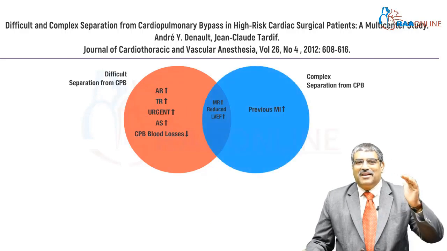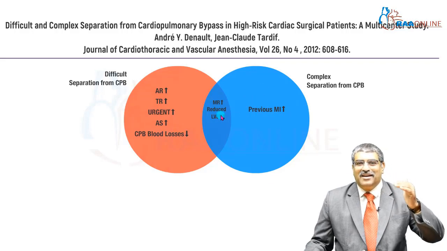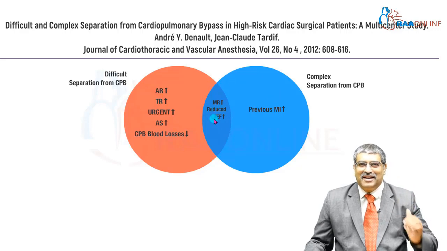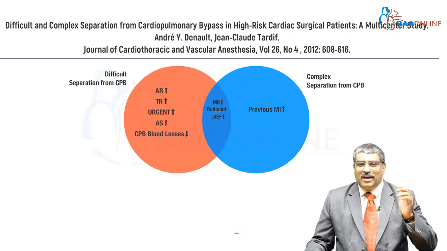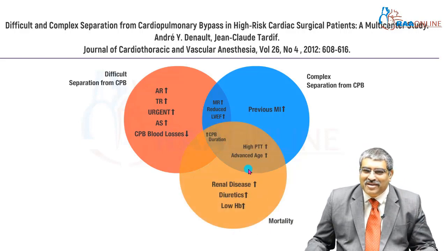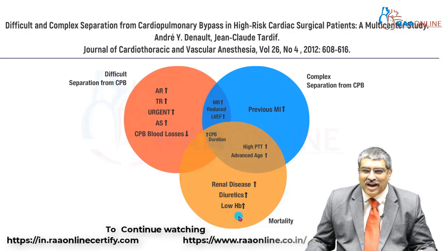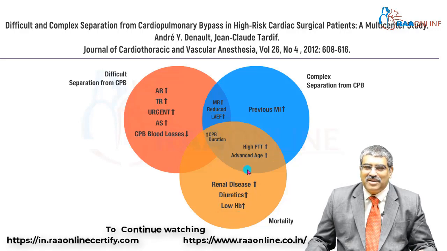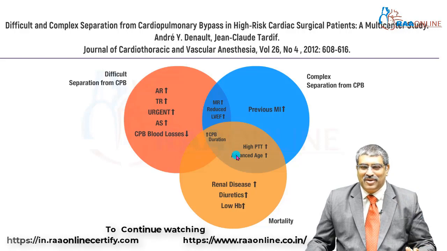This difficult separation becomes complex when there is a recent myocardial infarction, associated MR and decreased left ventricular ejection fraction. And this leads to mortality when there is renal failure, lot of diuretic usage, anemia, elderly patient and increased cardiopulmonary bypass duration.